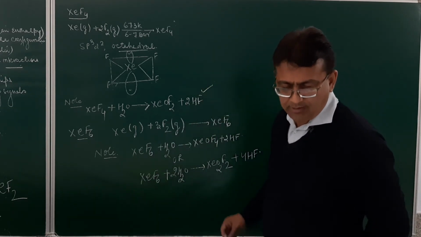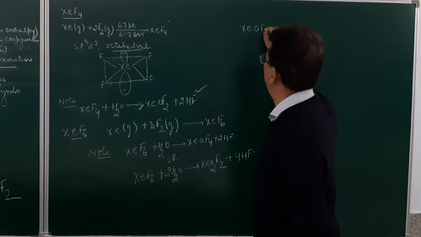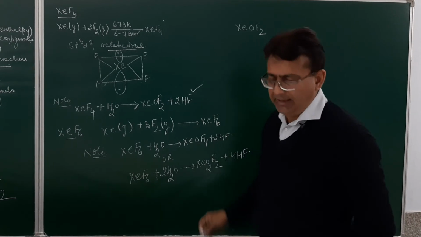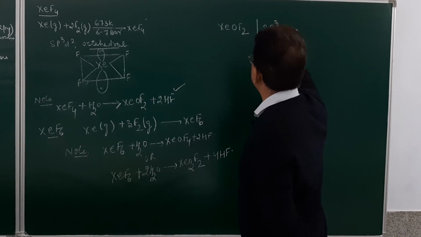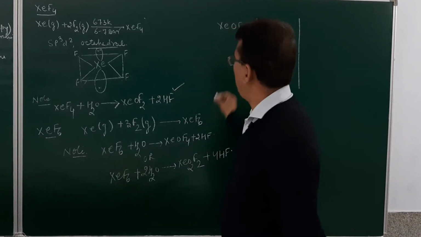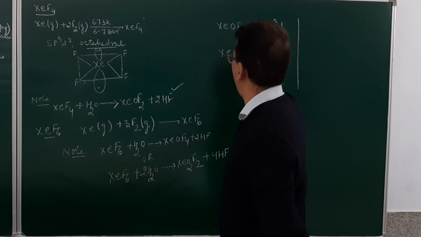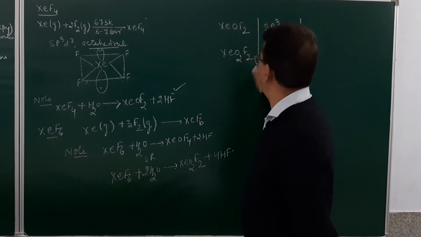If you take XeOF2, it will have sp3d hybridization. If you take XeO2F2, it will have sp3d hybridization.